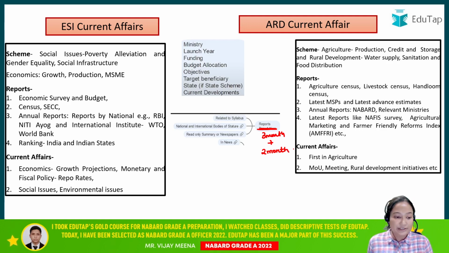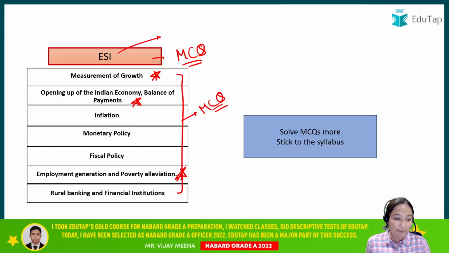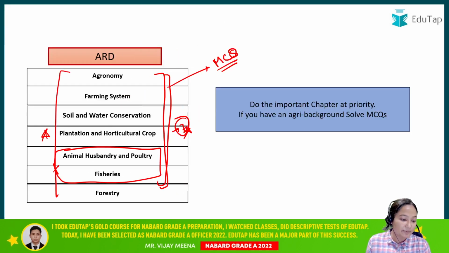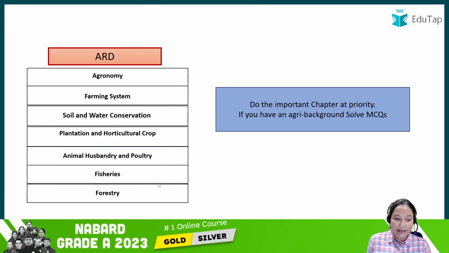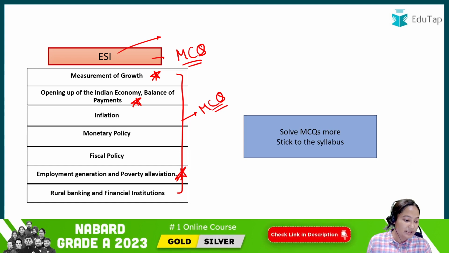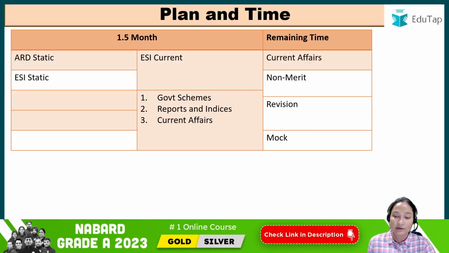So please take the screenshot, and again the timetable that I have given you, you will get the screenshot of that also. If you want to take the screenshot of the chapters, here we have the chapters, please focus on that, right? And then the ESI chapter, these are the chapters. So please take the screenshot, you will not be getting the PDF related to that. So let's move ahead, right?